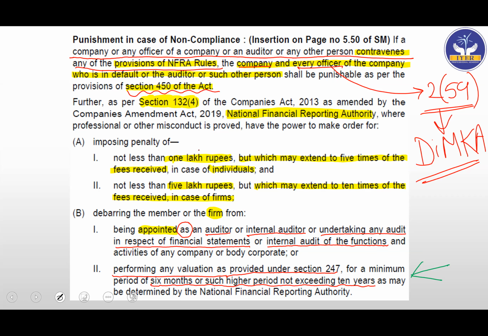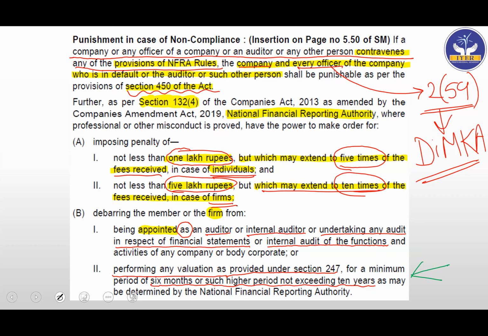So they have said that the penalty will be 1 lakh rupees, but which may extend to 5 times of the fees received in the case of an individual, that is a proprietorship firm. And then they have 5 lakh rupees, minimum 5 lakh rupees, which may extend to 10 times. They have said 10 times if it is a case of what? Firms. Easy.